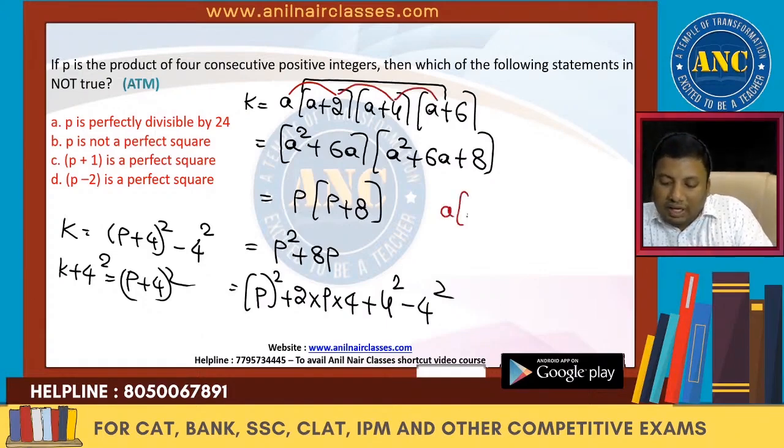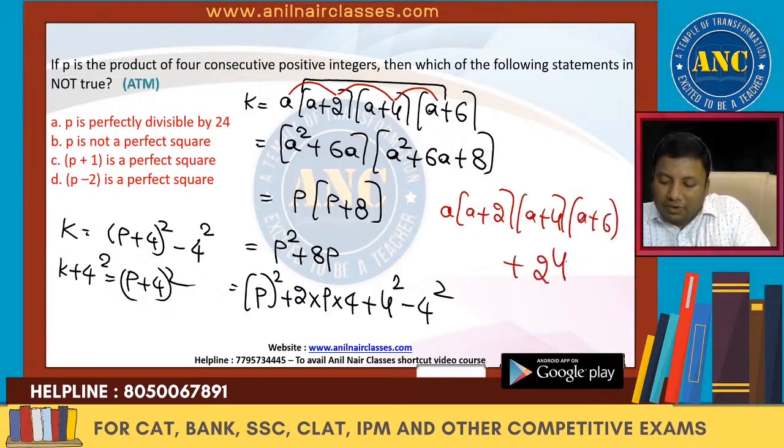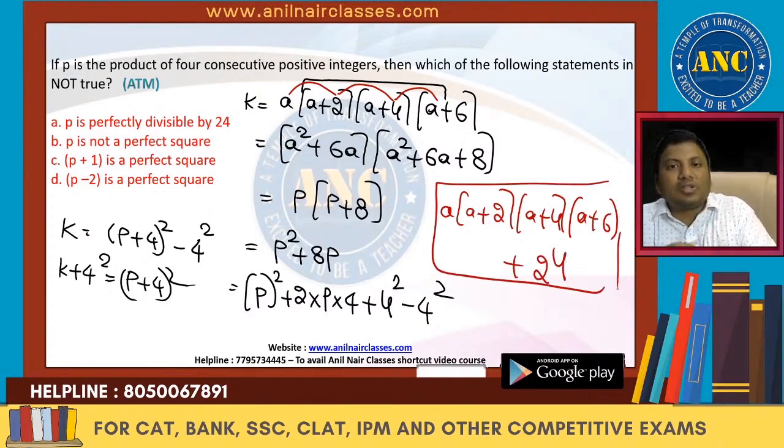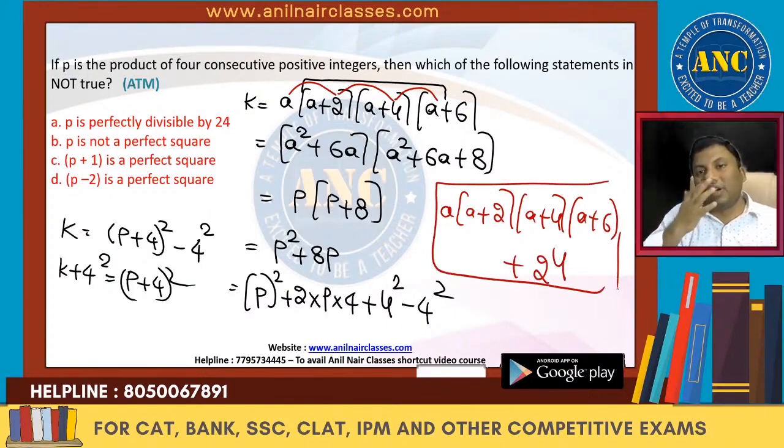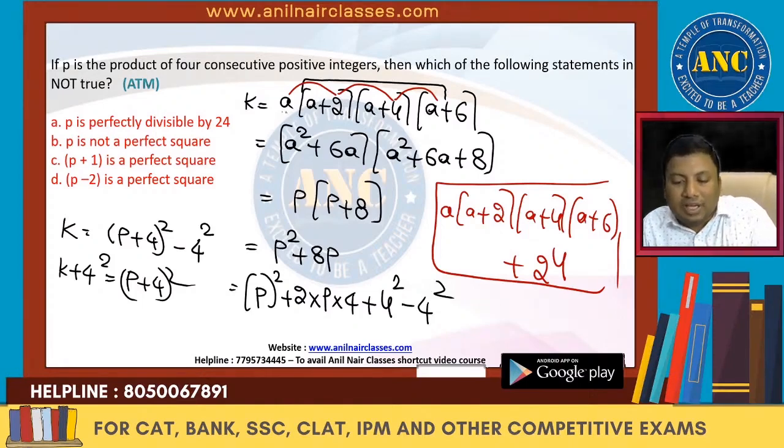So if a plus 2, a plus 4, a plus 6, 4 terms are there and the difference is 4, these are nothing but a perfect square. Are you all with me? If these terms have the same common difference and the number of terms is 4, this value will be